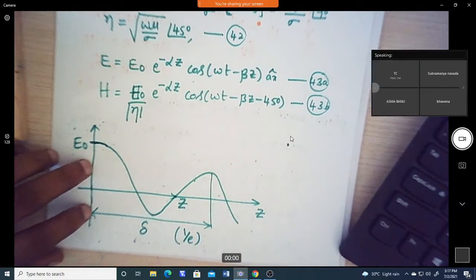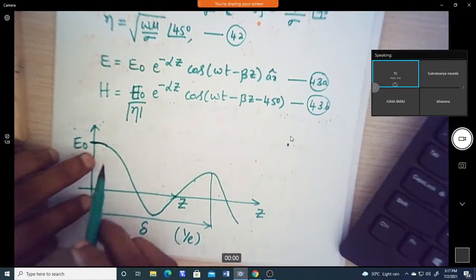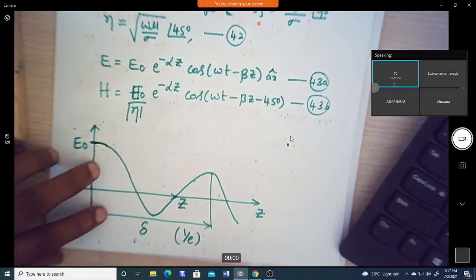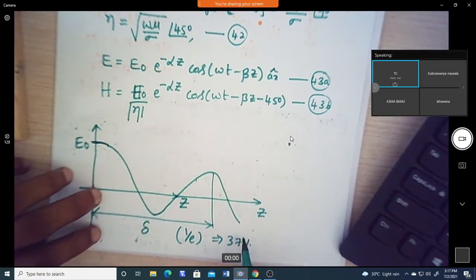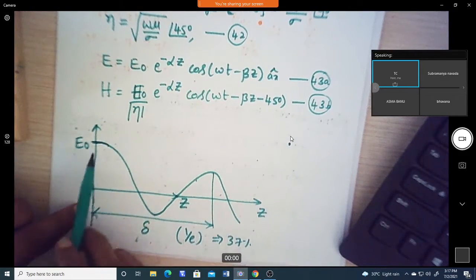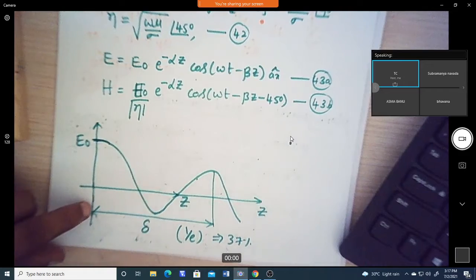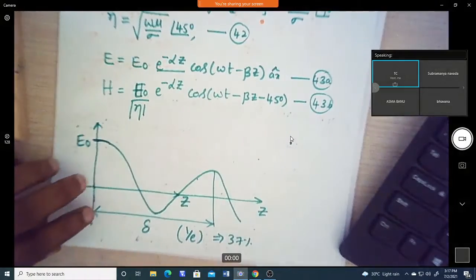Whenever the wave propagates this much distance along the z direction, it will attenuate to 1 by e times of the original value, or we can say 37%, because 1 by e gives 0.37. So whenever the wave travels this distance along the z direction, the wave amplitude reduces to 37% of its original value. That is decided by the factor e power minus alpha z.